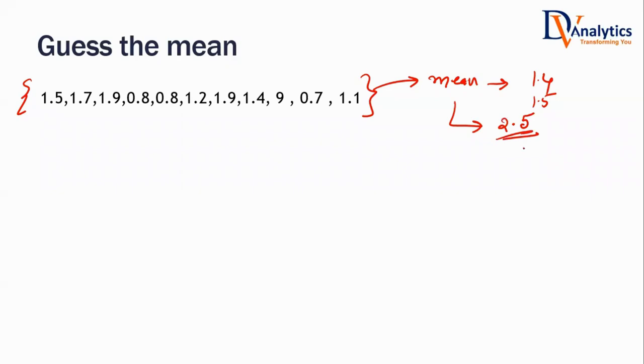Why would I get the mean value to be 2.5 here? What's the reason for it? 9 is the outlier. In between, there is one 9. What is this called? In this data, there is an outlier.